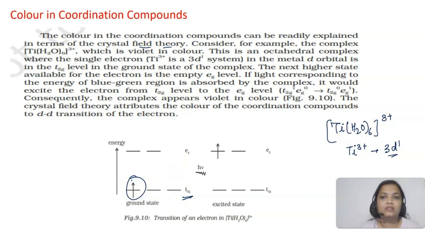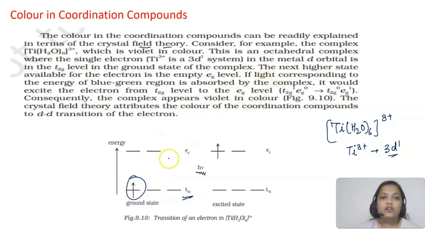But what happens when energy is supplied? You know that color arises because complexes absorb a certain amount of light, and the corresponding color is emitted. The next higher state available is the empty eg level.